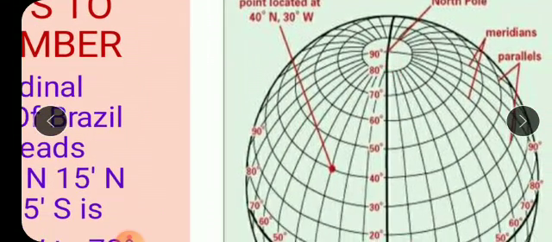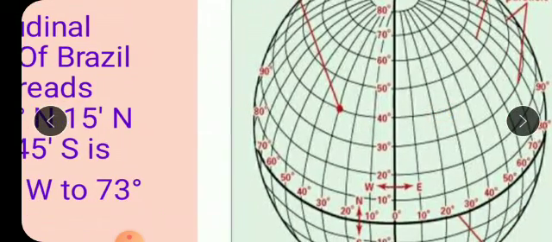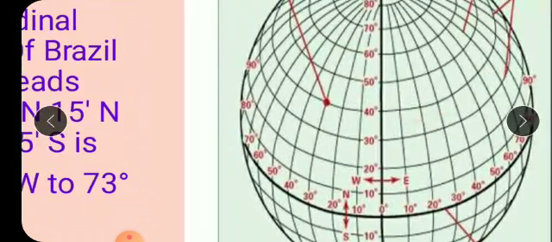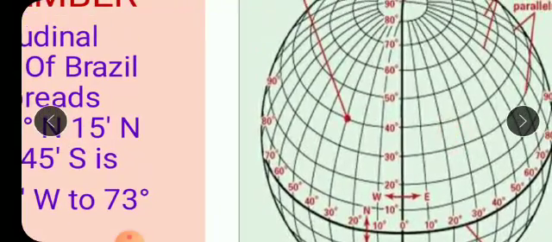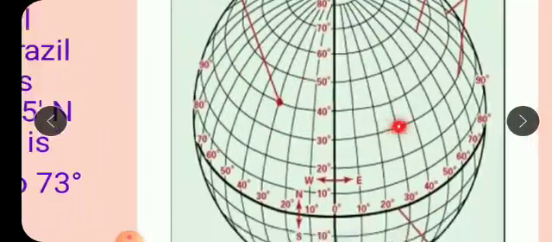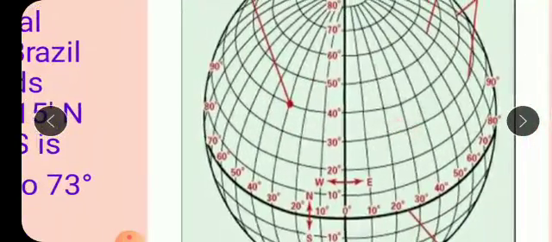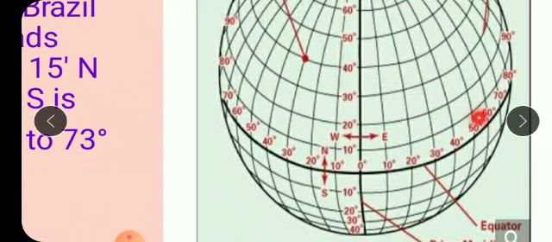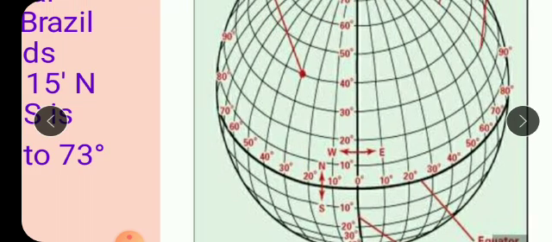So you just have to see very carefully where all these places are located. If you are finding the location of any place, at exactly which distance and at which point it is located. Like here this point is shown, isn't it? So accordingly we have written the distance. First see whether it is in the northern part, southern part, western or eastern part. Just first carefully notice that, and after locating the hemispheres, that is north, south, east and west, then you will find out the exact distance or location of that place.